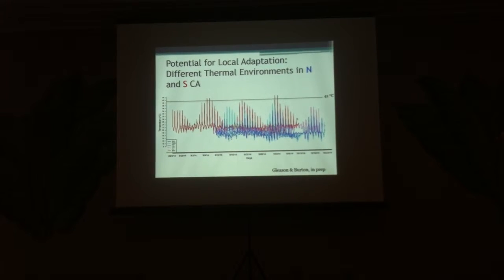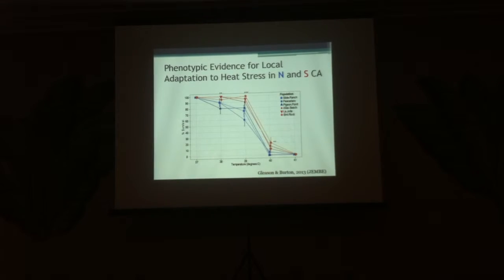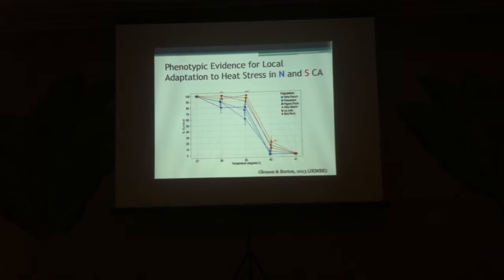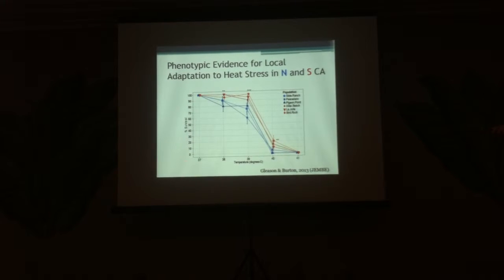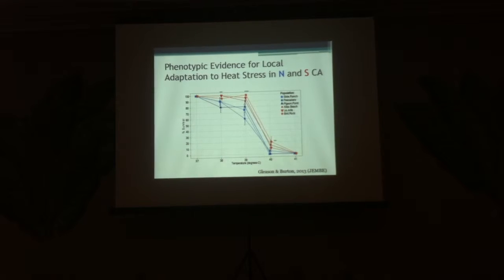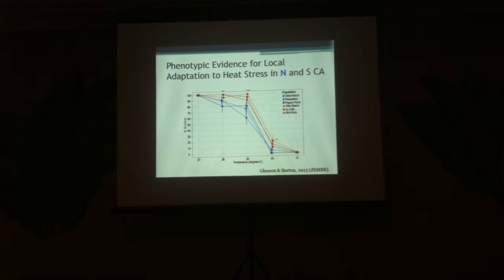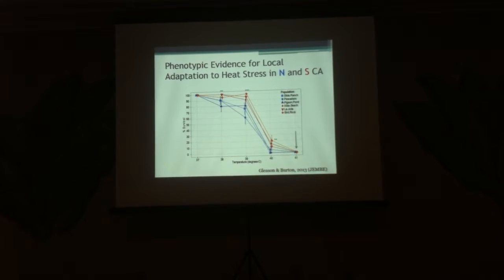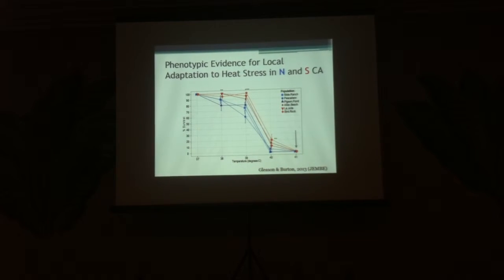And in fact, we have several different lines of evidence that indicate these populations are indeed locally adapted to heat stress. One of the first lines of evidence we have is from phenotype assays. So here we're looking at percent survival across a range of different heat stress temperatures. And we can see the southern population shows significantly higher survival. And just to point out here, this is that 41 degrees C threshold I showed in the last slide, where we see 100% mortality for all individuals.